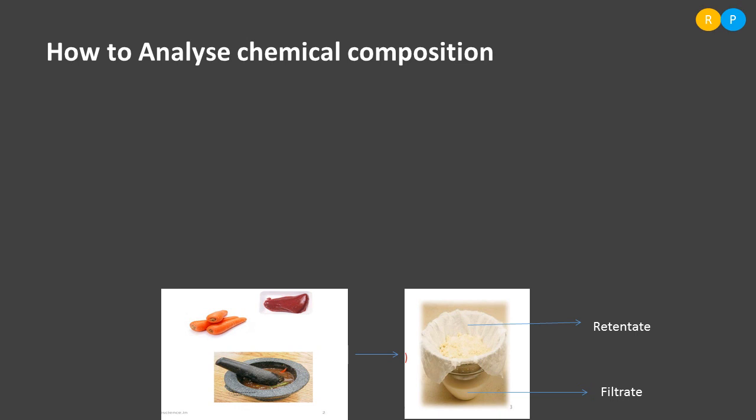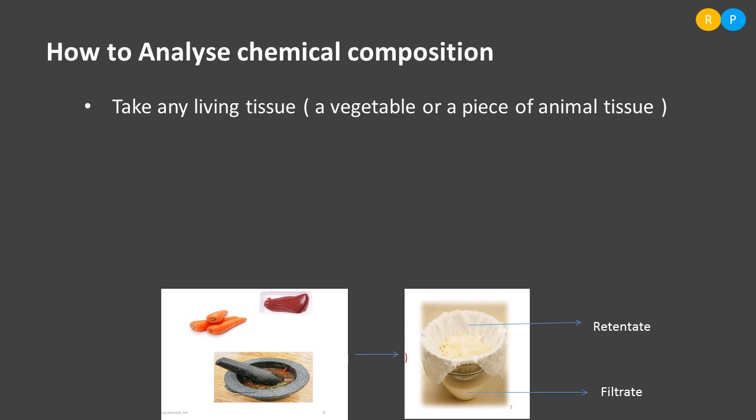So what is the first step? The first step is we have to collect the living tissue. The living tissue may be from a plant or it may be from an animal, right? So first we have to collect the living tissue. It may be from a vegetable or it may be a piece of animal tissue. So this is the first step. First we have to collect the living tissue.